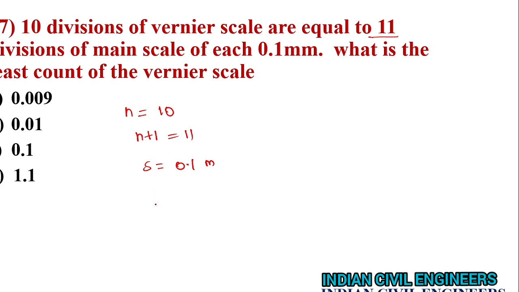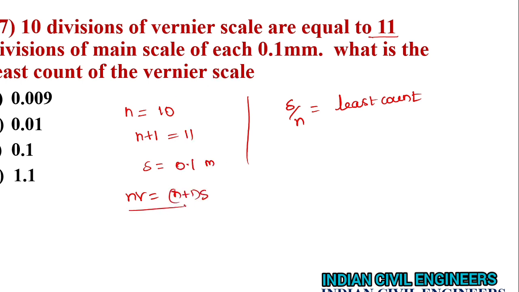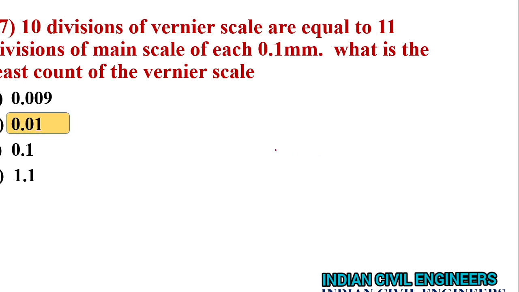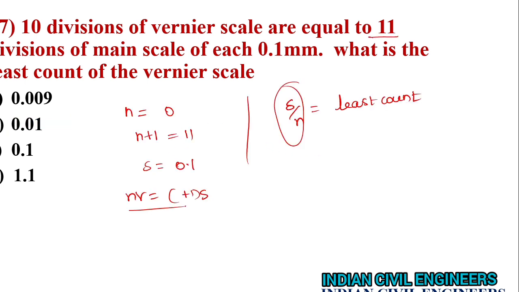Here there is a formula for least count. Least count of the vernier is S by N. We can calculate it: N into V is equal to N plus 1 into S. From this, you directly apply the values here. For S, it is 0.1 and number of divisions are 10 divisions. So divided by 10, and the least count value is 0.01. So option B is the correct answer.